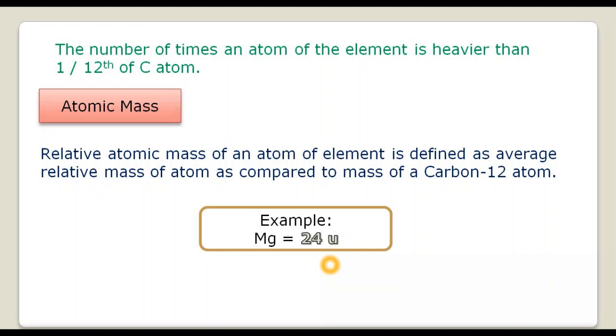Same goes for nitrogen, whose mass is 14 units. It means nitrogen is 14 times heavier than 1/12 of a carbon-12 atom. So basically we are comparing the mass of atoms with respect to the mass of the carbon-12 atom, and the carbon-12 atom has been assigned the mass of 12 units. So this is the atomic mass of elements.